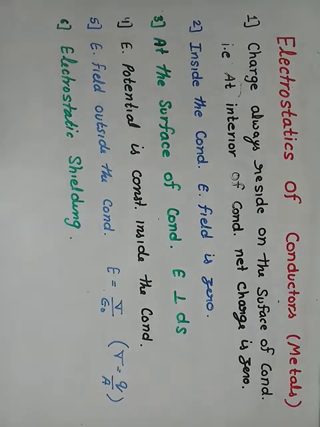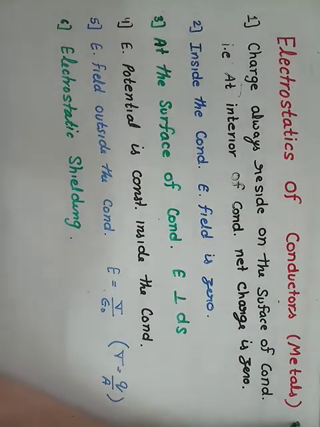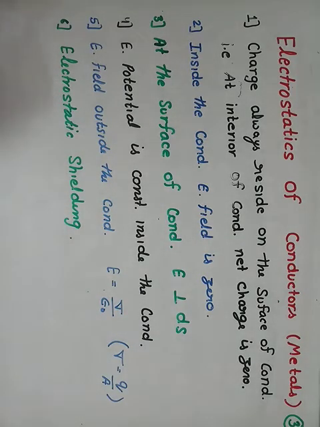16th lecture. In the 15th lecture, we discussed the behavior of a conductor when placed in an external field. Now, these are the 6 points. This question may be asked for 3 marks: if any conducting body is placed in an external uniform field, then what properties and characteristics will you observe.